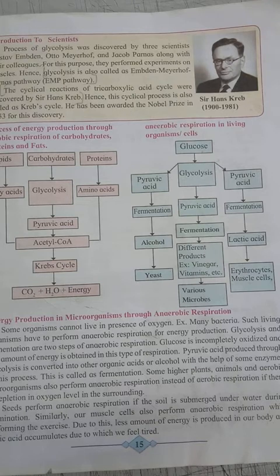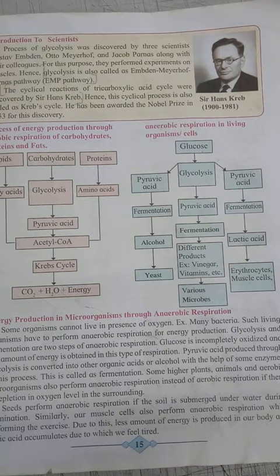Some higher plants and animals and some anaerobic microorganisms do anaerobic respiration instead of aerobic respiration if there is depletion of the oxygen level in the surroundings. If there is a low level of oxygen in the surroundings, then some higher plants and animals do anaerobic respiration in place of aerobic respiration.